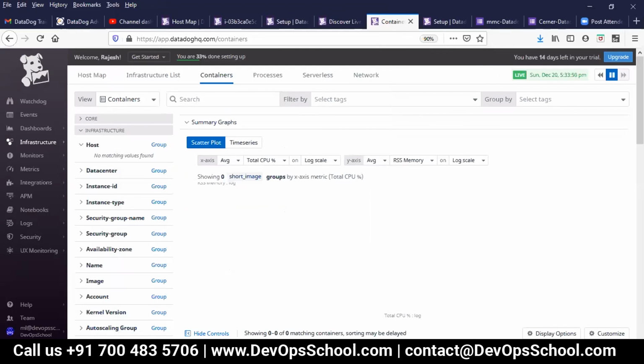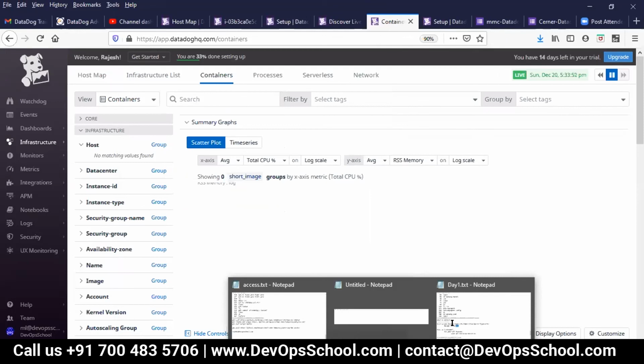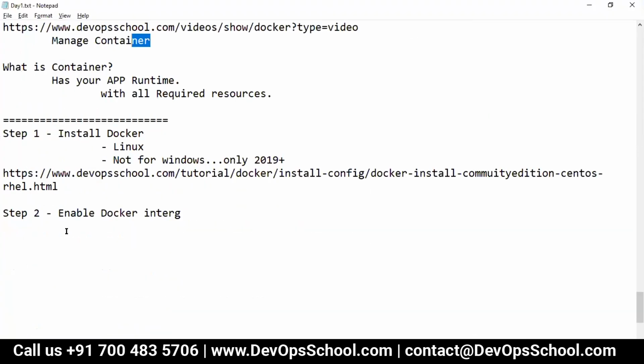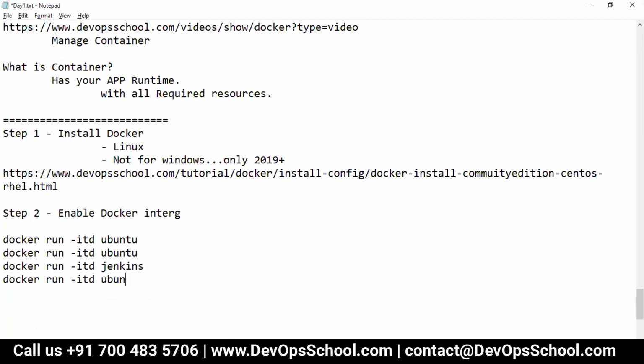Okay, there's no container. So what do we do in this case? So guys, I'll give you a few commands which will run the container. Now, you just run this command as many times as you want. Okay, no problem. If you ask me why you are running this command, probably I will not be able to answer right now because that is a different topic altogether actually. Okay, so this is the command. You just run it blindly.